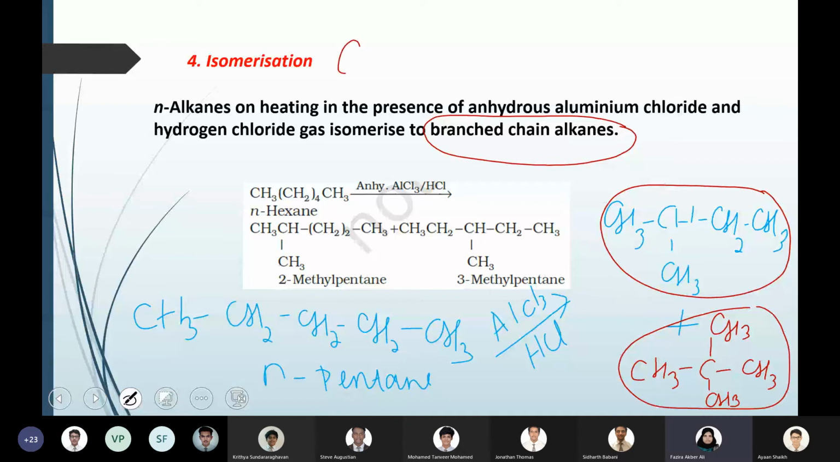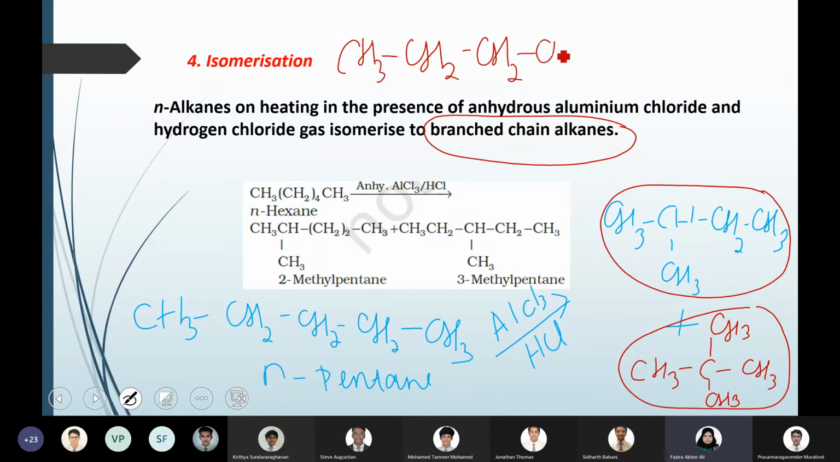Ma'am, for hexane there will be more products other than these two, right? Yeah, that's what I said. They have just shown 5 carbon with 1 branch. You can have 4 carbon with 2 branches, that is also possible. Even in the textbook, they ask you to write down and try different products. They have just given you an example. You can have more ways.